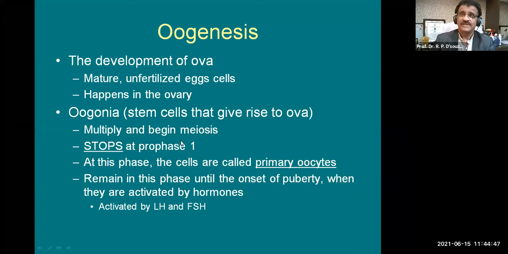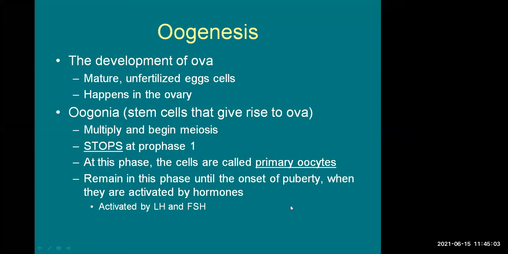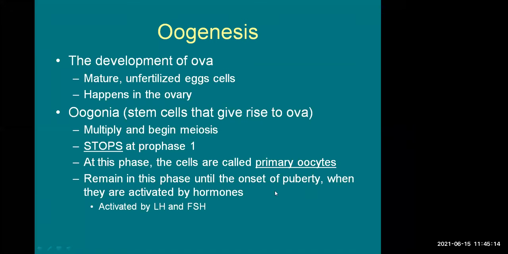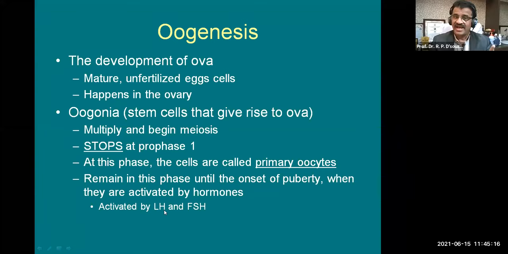Oogenesis happens in the ovary, and oogonia are the stem cells that give rise to ova. They multiply and begin meiosis and stop at prophase 1. At this phase, the cells are called primary oocytes. They remain in this phase until the onset of puberty. Here you can see that until the onset of puberty, they remain in the stage of primary oocytes. Then they are activated by hormones, LH meaning luteinizing hormone and follicle stimulating hormone, which are hormones from the anterior pituitary gland. They further develop into secondary oocytes.